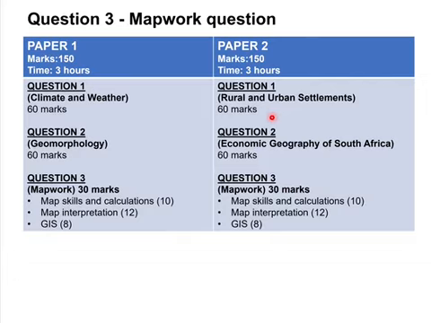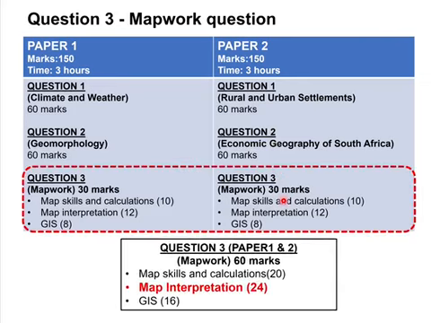Now, let's have a look at paper 2. Rural and urban settlements, 60 marks. Economic geography of South Africa, 60 marks. When we have a look at this matrix, you will see that question 3 in both paper 1 and paper 2 will be 60 marks in total. In other words, a total of 20 marks for papers 1 and 2 together would be for map skills and calculations, 24 for map interpretation, and 16 for GIS.